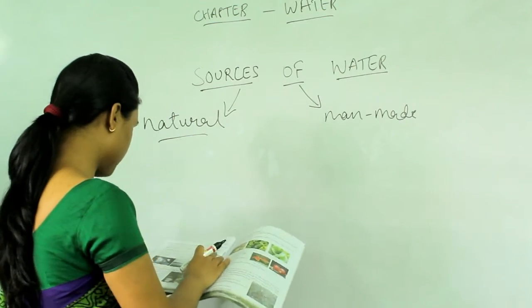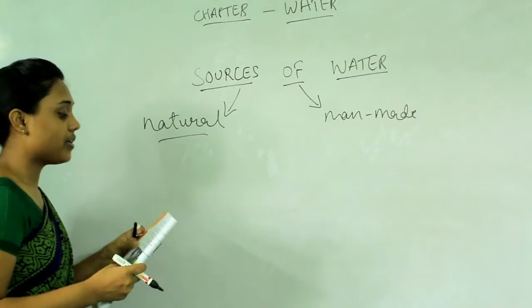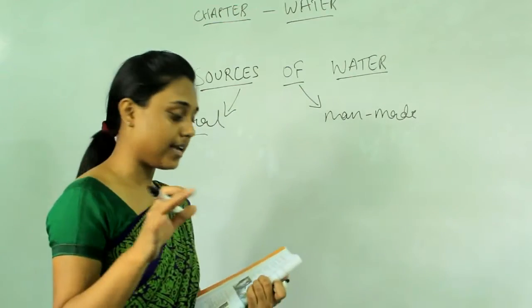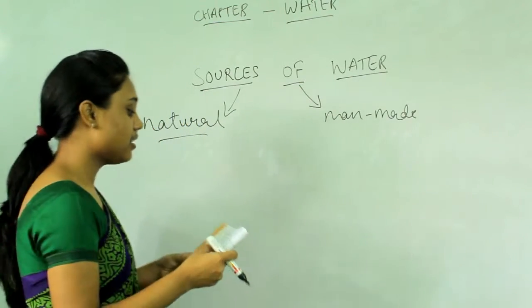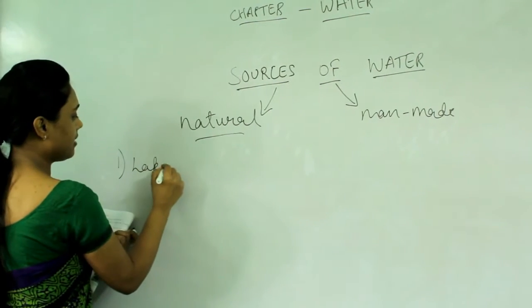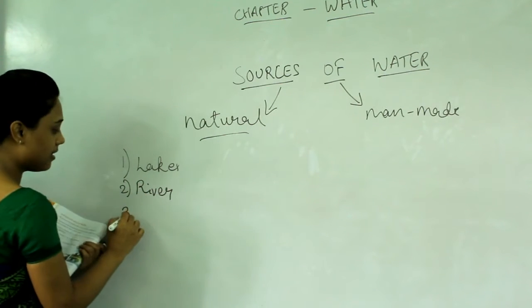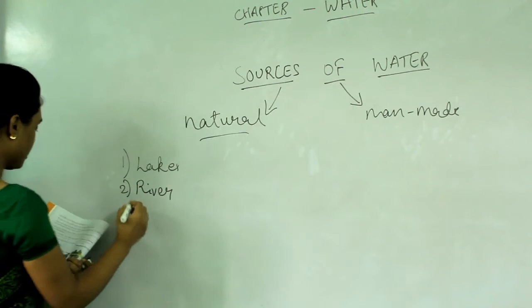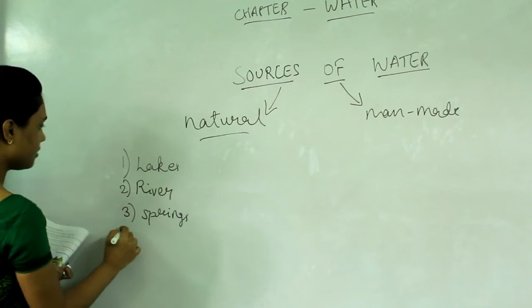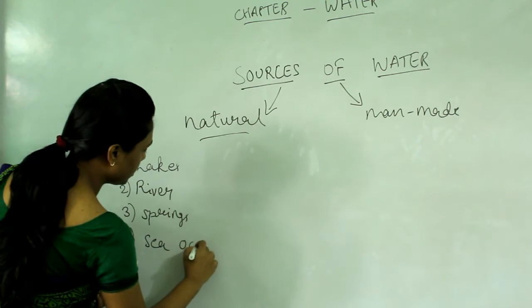Now turn to page number 46. We will study about natural sources of water. We get water from ponds, rivers, lakes, springs, oceans and seas. So the natural sources are lakes, and then we have rivers, springs, and another natural source is sea and ocean.